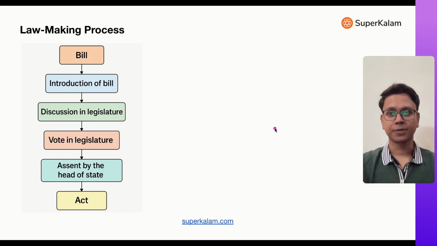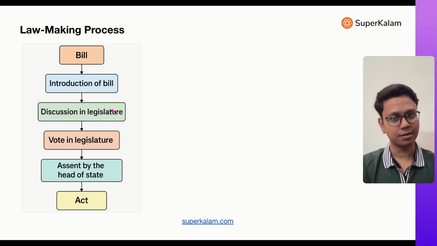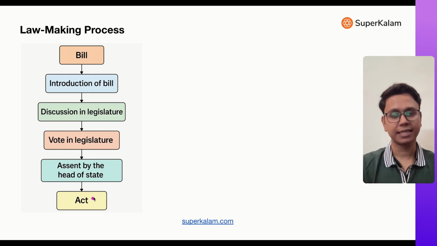So just to summarize: introduction of bill, discussion in legislature, both houses, one by one, vote, assent by head of the state, assent by president, and then it becomes an act.